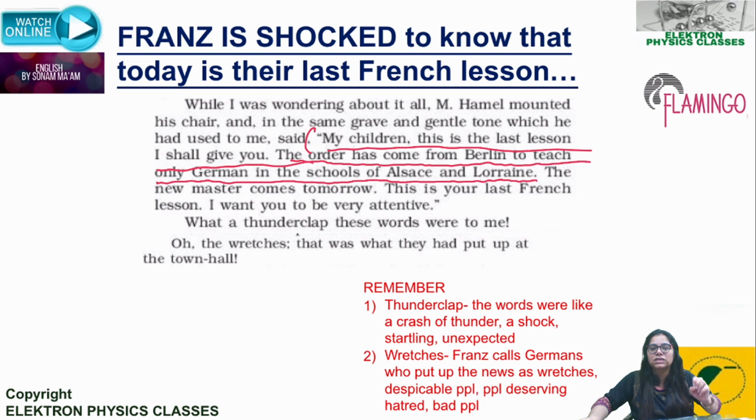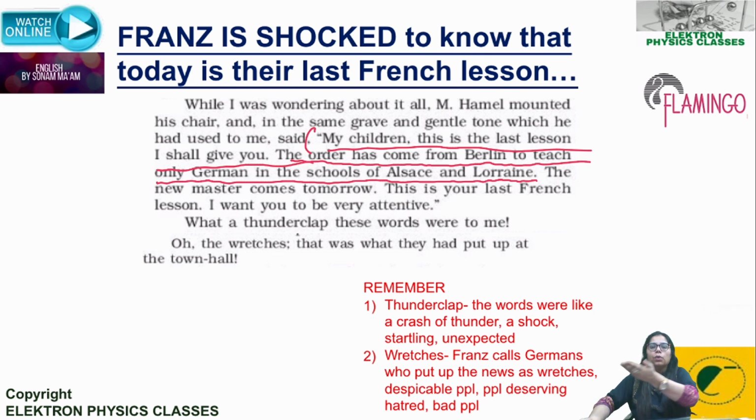Finally what happened was, Hamel stood up from his chair, and in a very grave and gentle tone he addressed the entire class. And what did he say? My children, this is the last lesson I shall give you. This is your last French class, the last lesson I am teaching you. Then he says that the order has come from Berlin, from Prussia, to teach only German in the schools of Alsace and Lorraine.